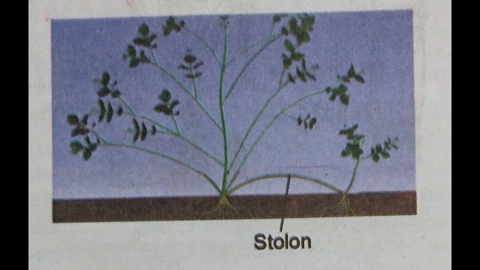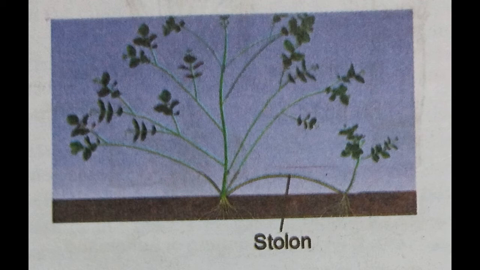Now this is the jasmine plant. This jasmine plant has weak stems, and normally they are flexible and bend towards the soil, so it is called the stolon. When the stolon of the jasminum plant touches the ground, roots develop in it and attach to the soil, and if it is detached from the mother plant, it develops into a new jasmine plant.